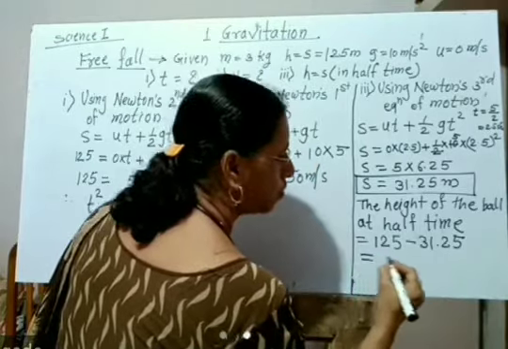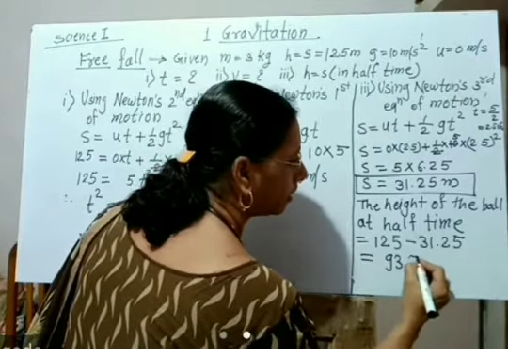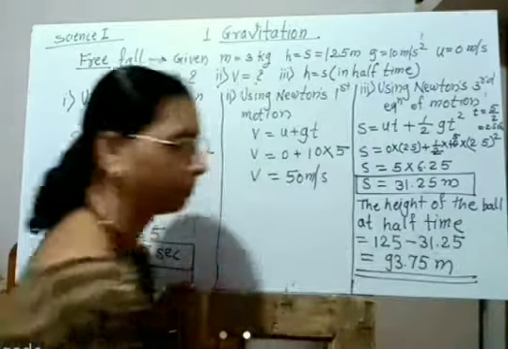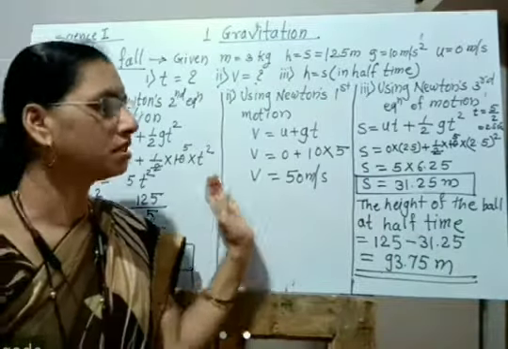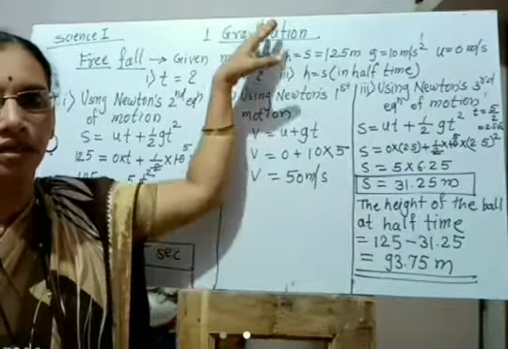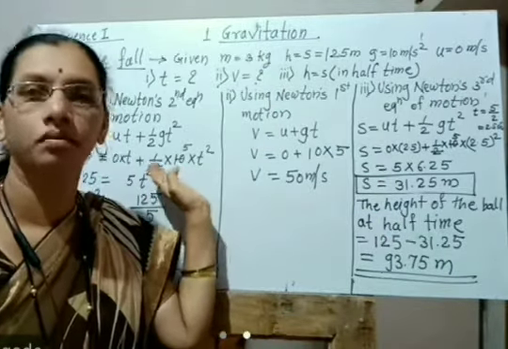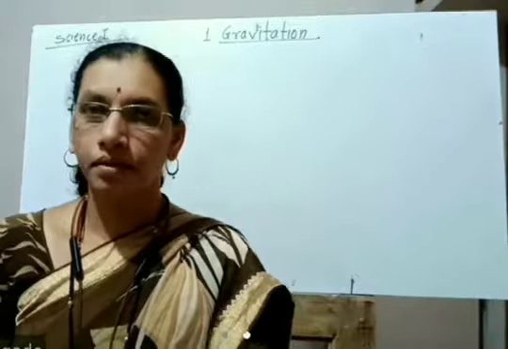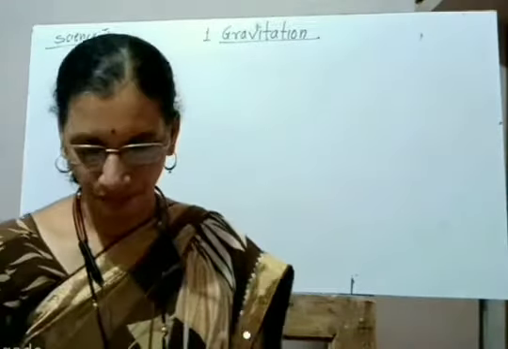It is equal to 93.75 meters. This is the answer. Thus, this is the example related to the concept of falling object. Now, example second on page number 12.